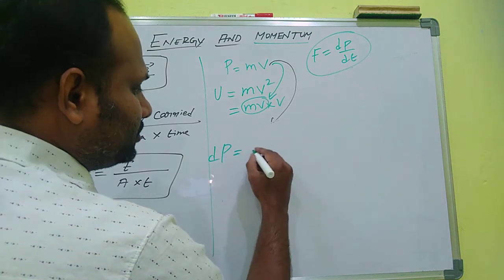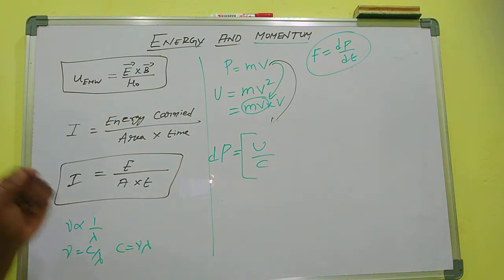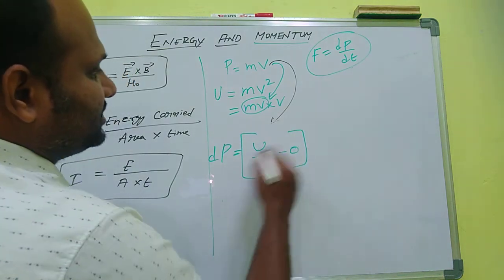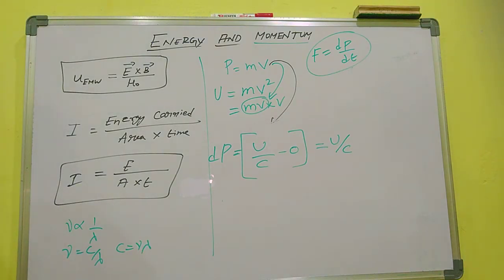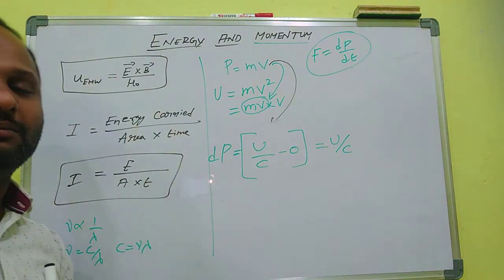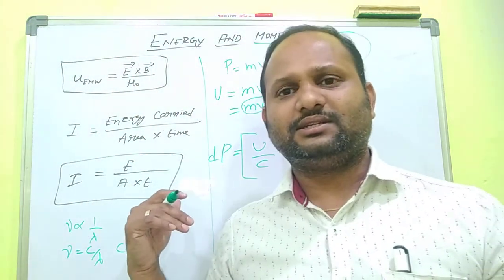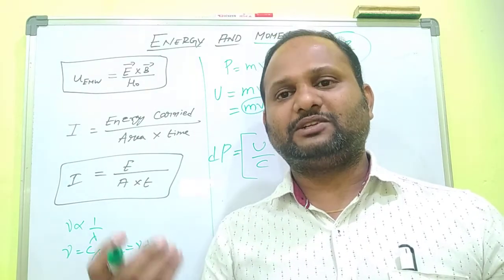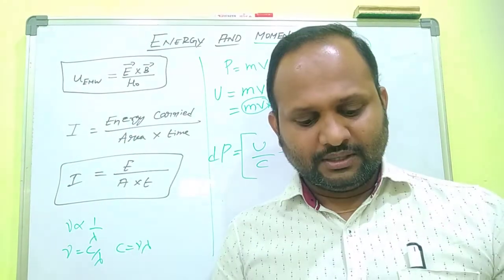When these electromagnetic waves strike your hand, that momentum becomes zero. So the change in momentum is U by C. So there is a comparatively less change in momentum. It produces less force, so the pressure is also less. Okay. So we feel lesser pressure in the hand.